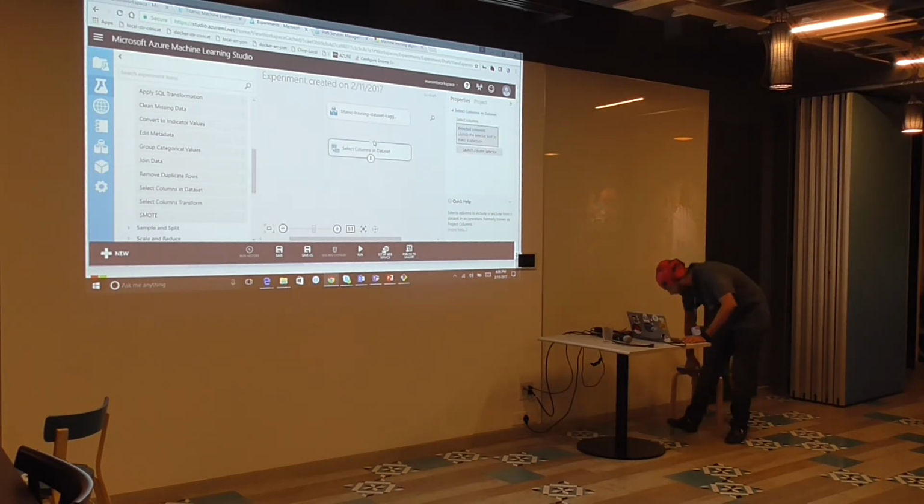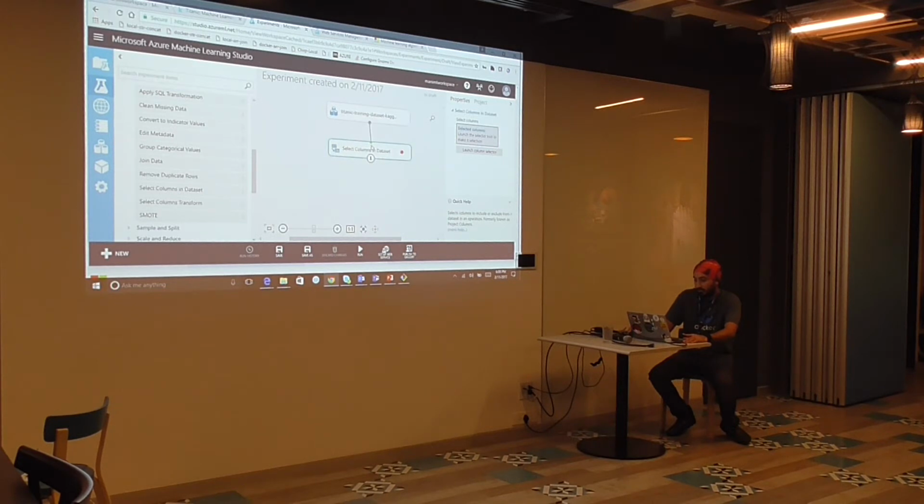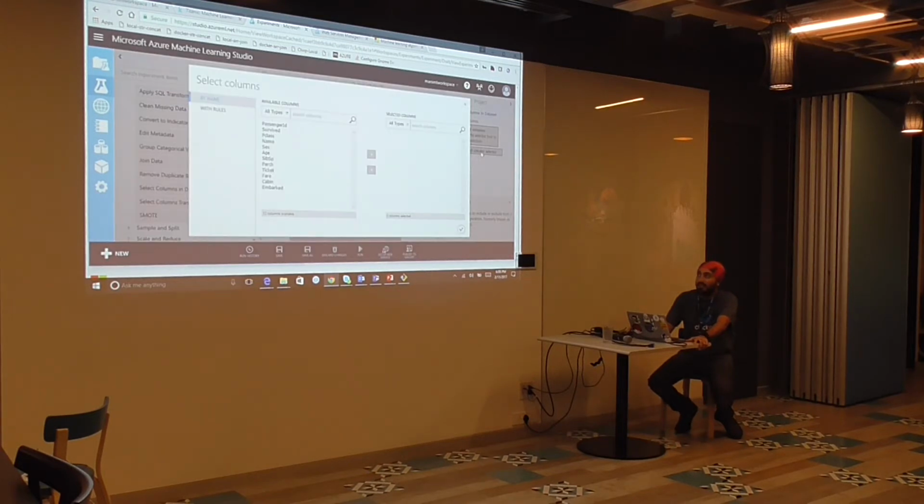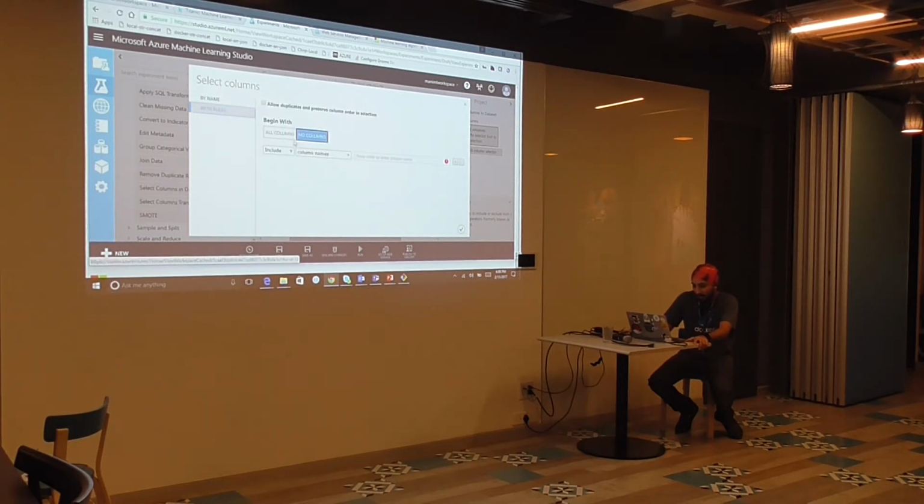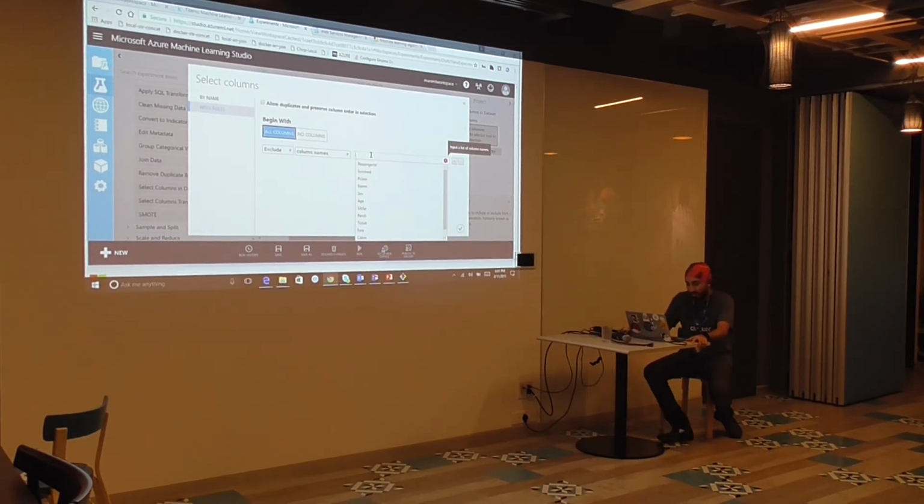Select columns in data set. What this lets us do is remove columns, right? So we go to the with rules. We'll start with all columns, and then we'll exclude the columns which we just decided we don't need.